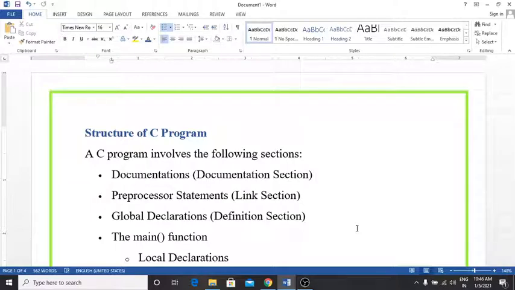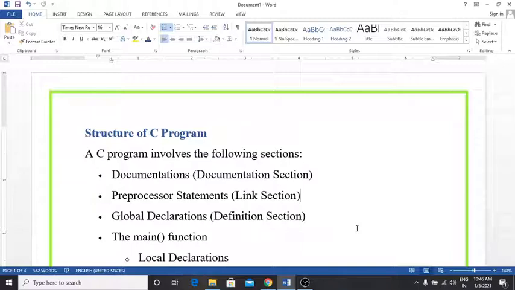Friend, I hope you have understood the previous lecture. In the previous lecture we discussed the features of the C program, the history of C, and an introduction to C. The increasing popularity of C is probably due to its many desirable qualities, which we discussed in the previous lecture.